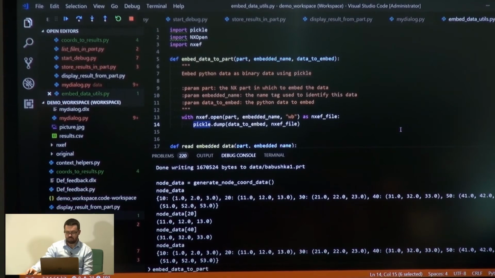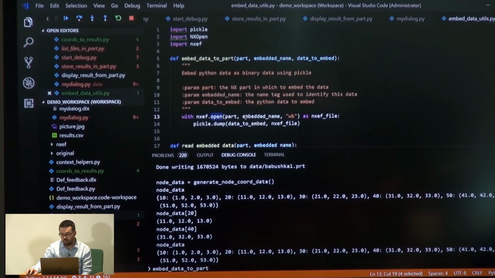So let's call this function, and you see it's very straightforward. I basically open a new file in the part file using this NXEF module. It was made on purpose to behave exactly like actual files, real files. It's just that now they're stored in NX.